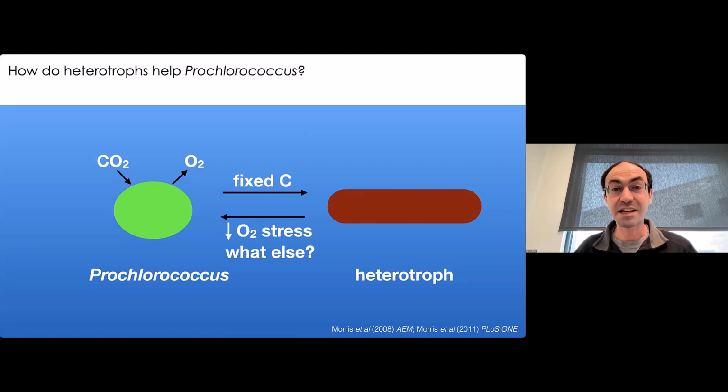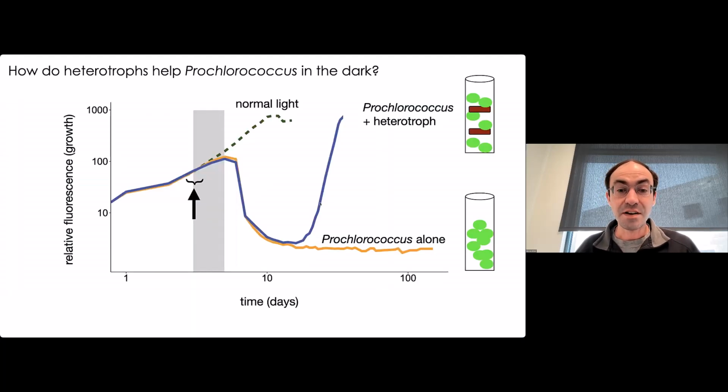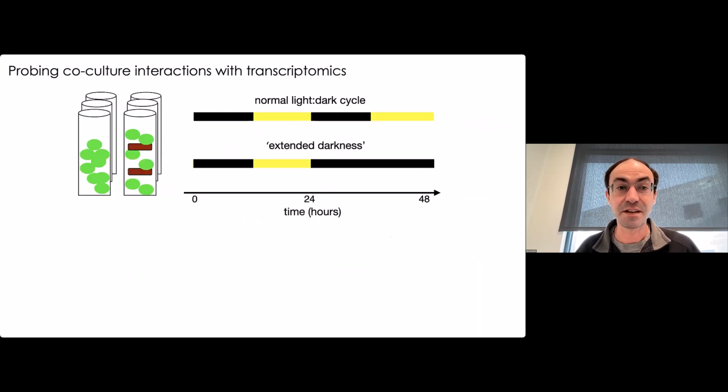But it seems like there was more going on here. So we were really interested in what else might be going on in these types of Prochlorococcus heterotroph interactions. Specifically, what I wanted to do was look at this early time period when Prochlorococcus enters this period of extended darkness beyond that normal day-night cycle, and figure out, well, what's happening to these cells at this point? How are they reacting? What can that tell us about what might be going on in these conditions?